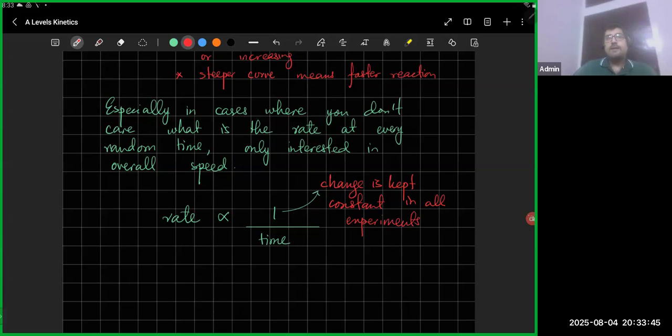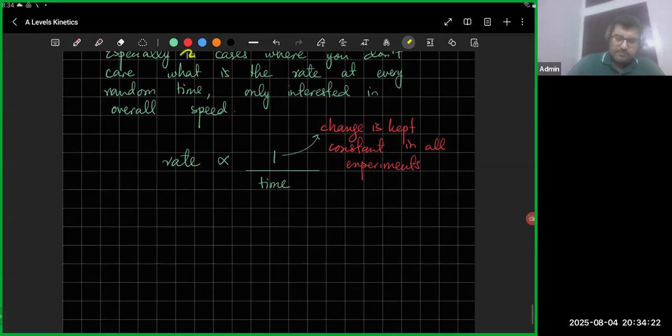For example, if there's a 100-meter race, they don't go about doing any special math. All they do is they just measure the time. Since every runner is running 100 meters, whoever reaches 100 meters in the shortest possible time is the fastest, right? So that means rate is inversely proportional to time. But this can only work if the change that you're talking about is kept constant. So when I'm comparing reactions, and I'm interested in the overall speed of the reaction, I'm going to time it for something. Now this change has to be a fixed quantity.